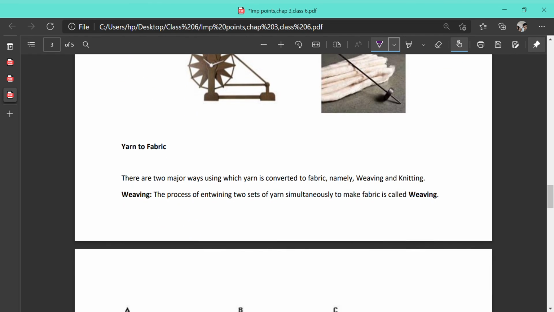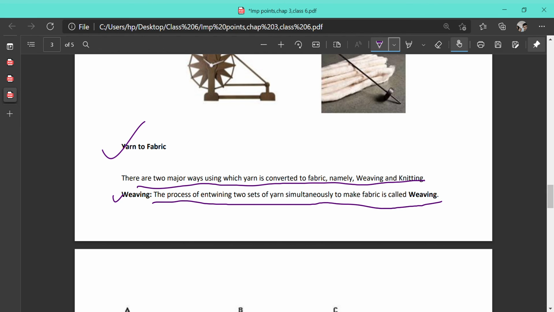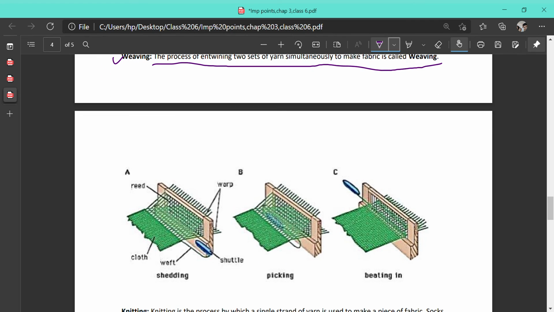Next, the yarn that we have produced has to be converted into fabric. So how will you convert? There are two major ways by which yarn is converted into fabric, namely weaving and knitting. What is weaving? The process of entwining two sets of yarns simultaneously to make fabric is called weaving. So here we are using two yarns to make the fabric. You can see in the diagram that one set of yarn is running in this way and the other set is running in this way. So there is a network of two yarns in the case of weaving.